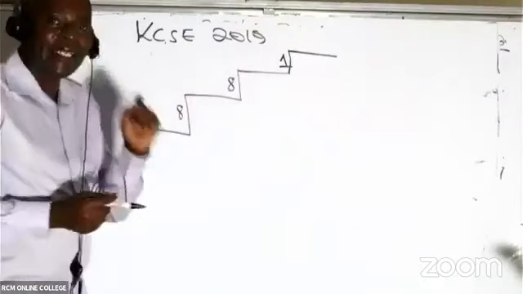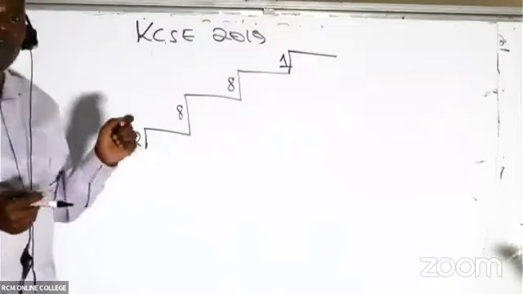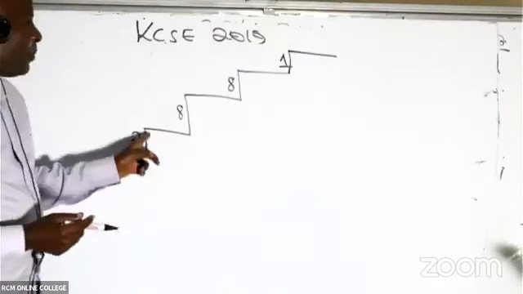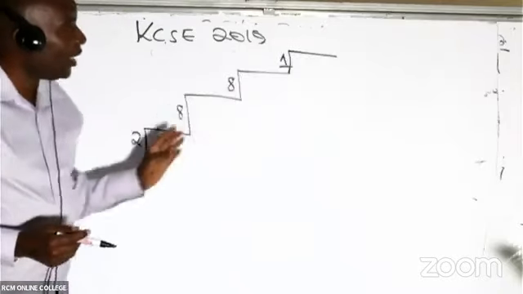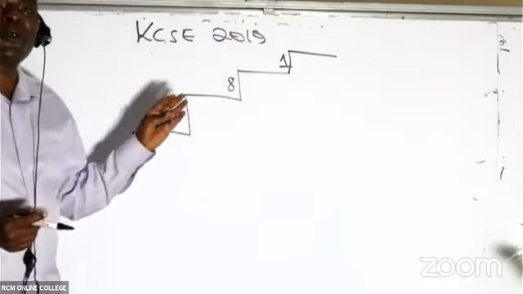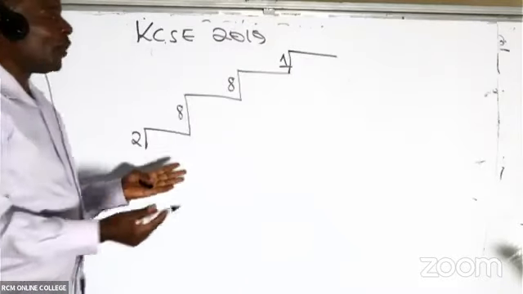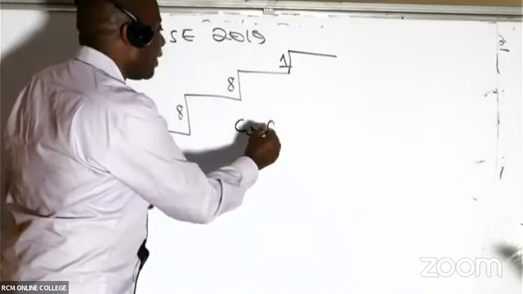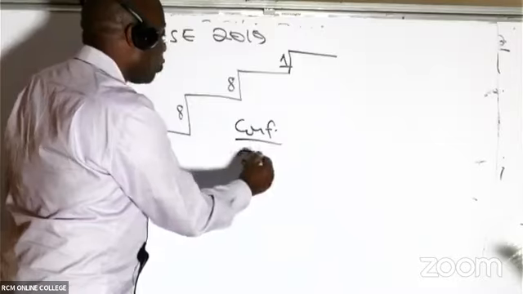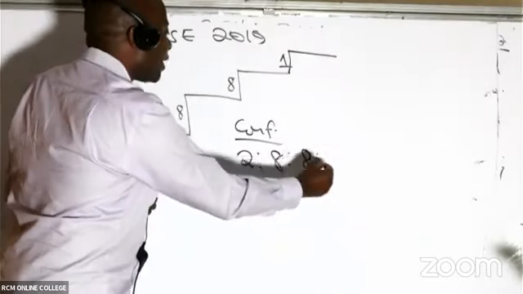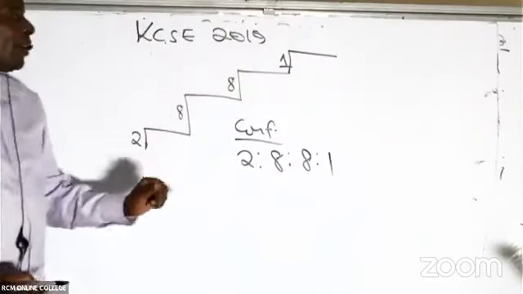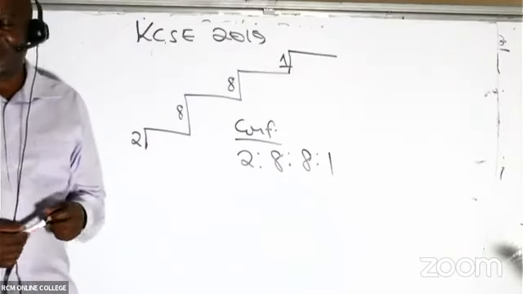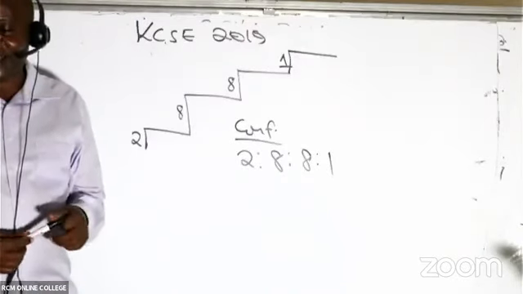We want to account for 19. So the moment I can see my staircase in full, I'm able to see the configuration of electrons here, or the electronic arrangement, which will be 2:8:8:1, because I can see this. If you add those, you will get 19.